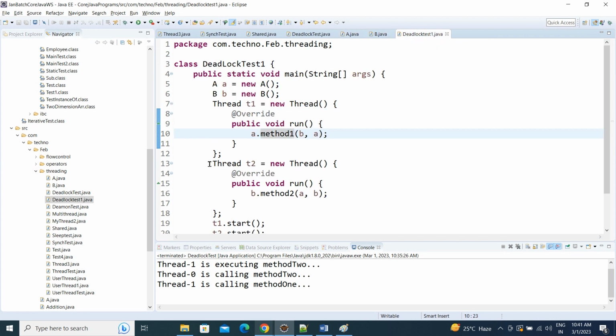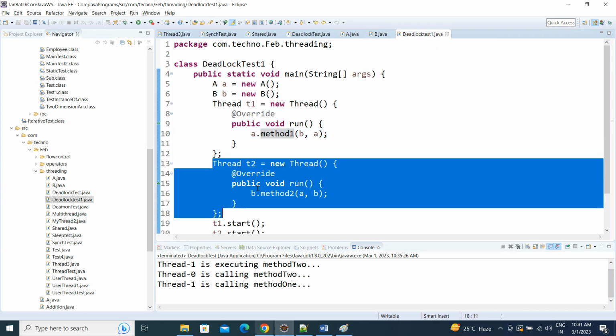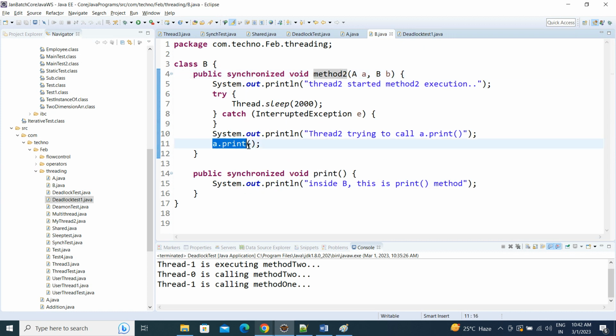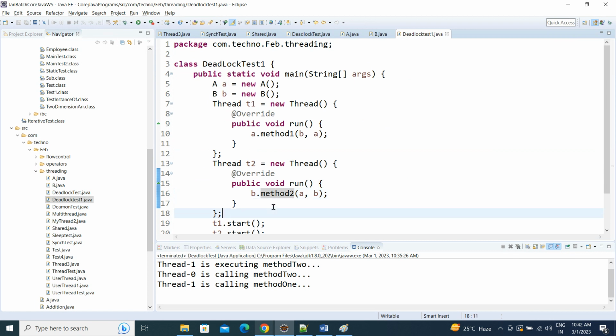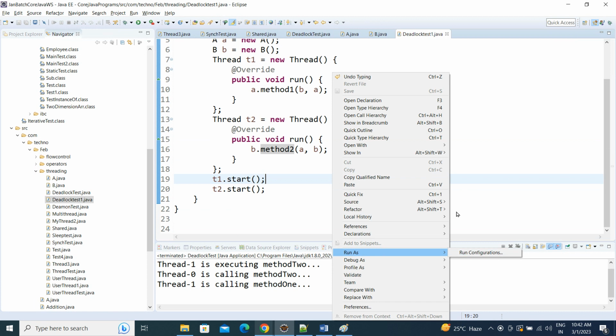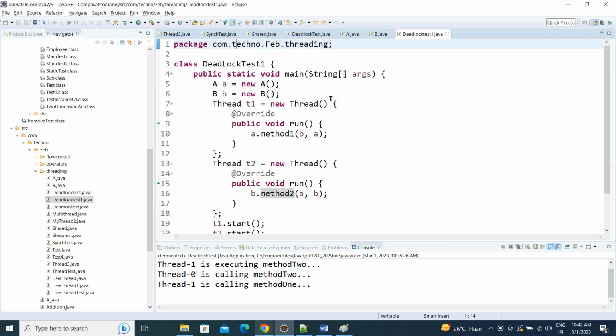Next, thread 2 is also created. From the B class object, I am passing method 2, with A and B. Internally, method 2 is also calling the print method of the A class object. The A class object is already under the execution of T1. Both will never release the lock.